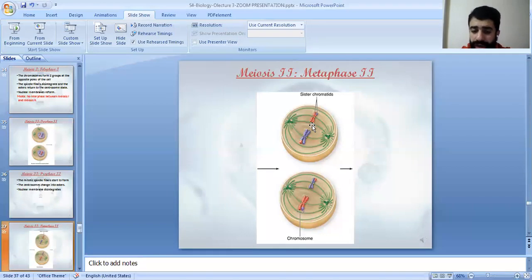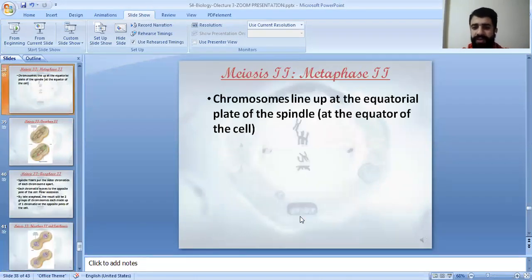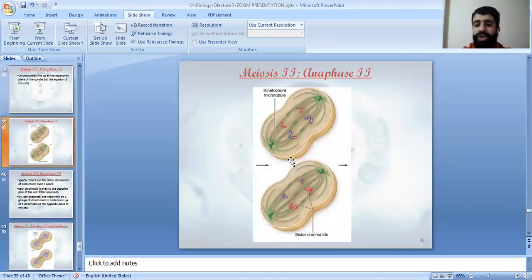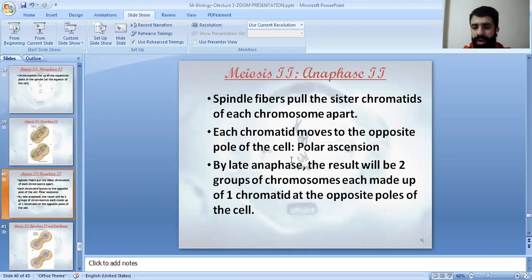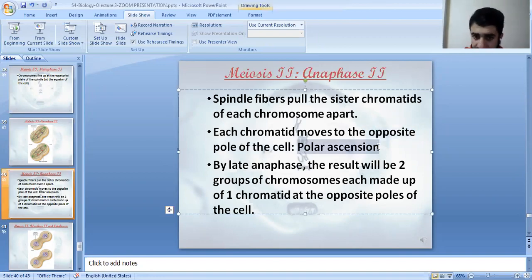During metaphase 2, here not the tetrads, here the chromosomes line up at the middle of the cell, forming the equatorial plate during metaphase 2. In anaphase 2, the sister chromatids are pulled apart, and each chromatid moves to the opposite pole of the cell, forming what's known as polar extension. By late anaphase, the result will be two groups of chromosomes made up of one chromatid at the opposite poles